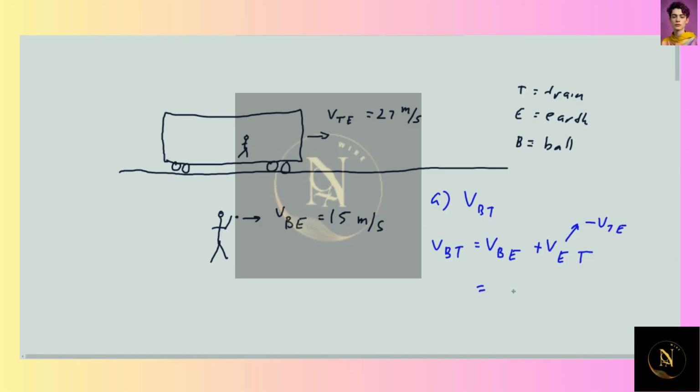So this VBE was 15 and VTE is 27. So we subtract 27. And so the velocity of the ball with respect to the train is minus 12 meters per second. That's part A.